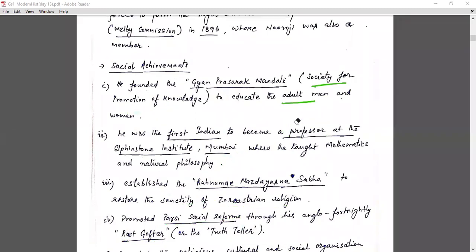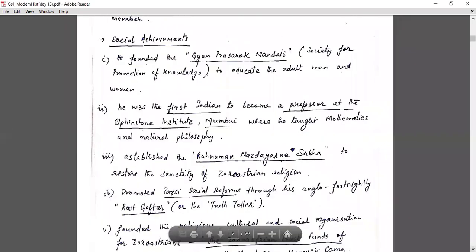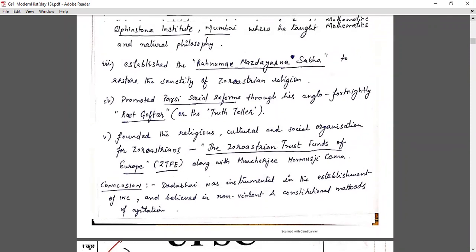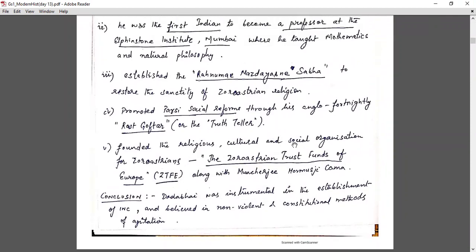Next, we can also mention the Zoroastrian Trust Funds of Europe. He founded this religious, cultural and social organization for Zoroastrians, the ZTFE, along with Muncherjee Hormusjee Cama.